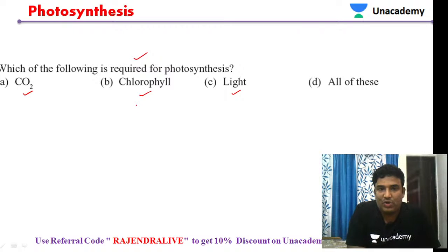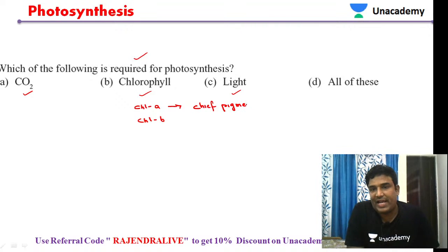Especially chlorophyll pigments, like chlorophyll A and chlorophyll B. These are the chief pigments, the main pigments. Especially chlorophyll A is the chief pigment actually. Chlorophyll A is the chief pigment in higher plants especially.